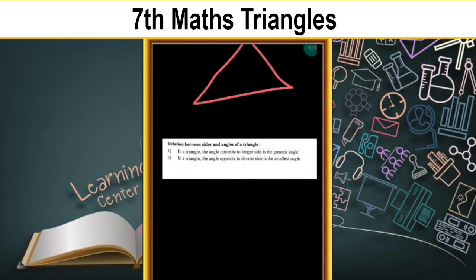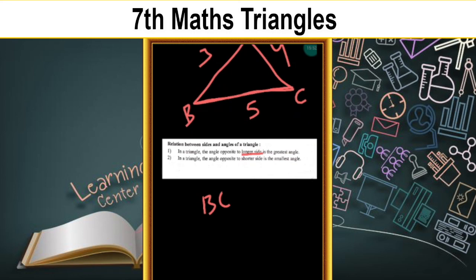For example, see here, children. A, B, C. This is 5, this is 3, this is 4. Longer side means which is the longest side of this triangle? BC. BC is the longest side.